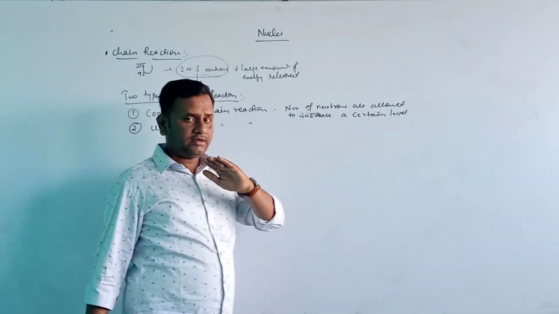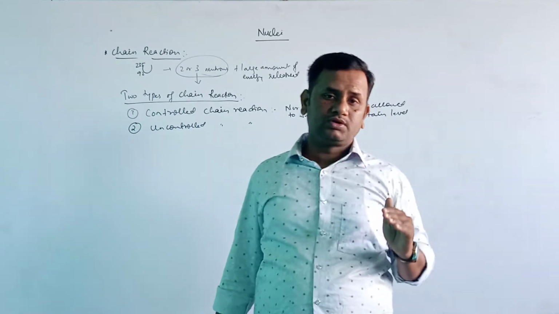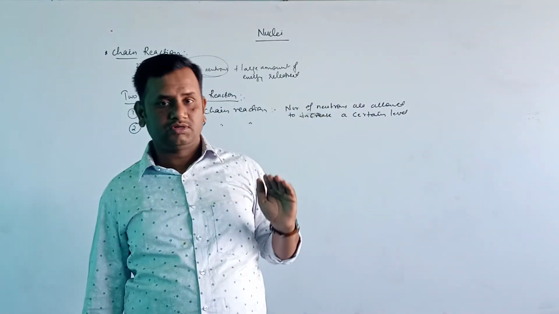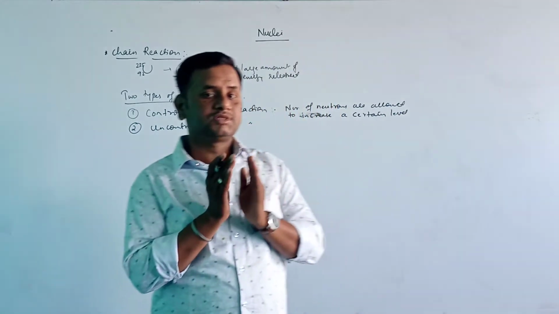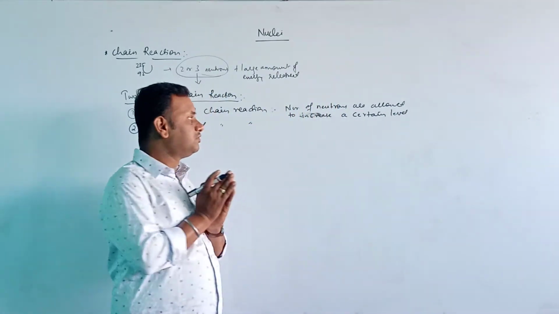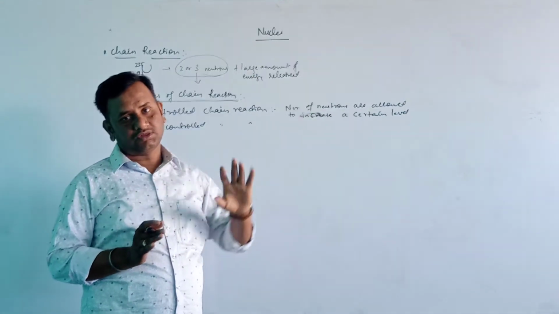So in short, here the number of neutrons is kept constant, under control. Only a certain few neutrons are increased, and thereafter it is kept constant.